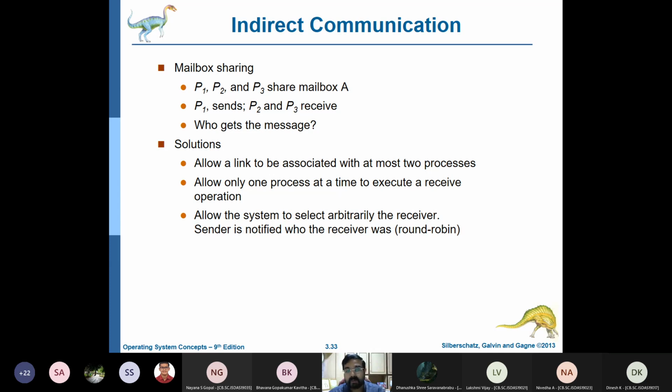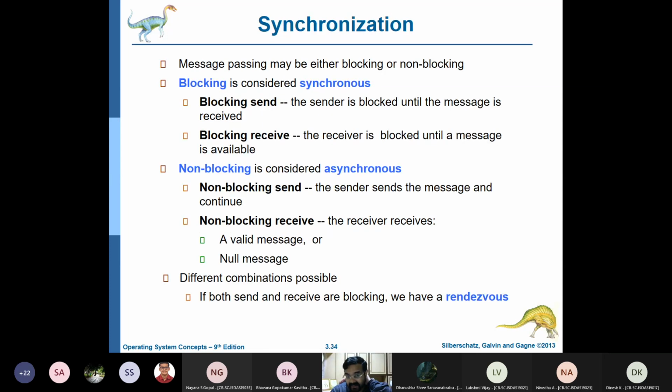So there is a port between P1 and P2, process 1 and process 2, and they talk to each other. P2 and P3 have another port and they talk to each other. P2 will send, P3 will receive. When P2 invokes the send primitive, P3 will invoke the receive primitive, and both of them talk to each other. This is the indirect communication.